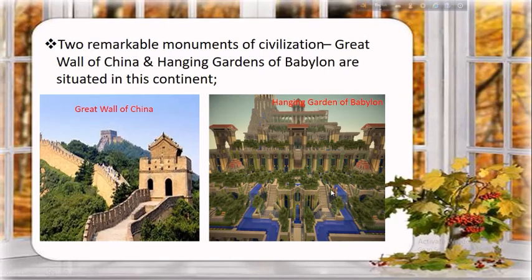And here is also the Hanging Garden of Babylon. The new Babylonian city was enclosed by a 56-mile long wall, and here the whole wall was gardened. So in history this garden is known as the Hanging Garden of Babylon.